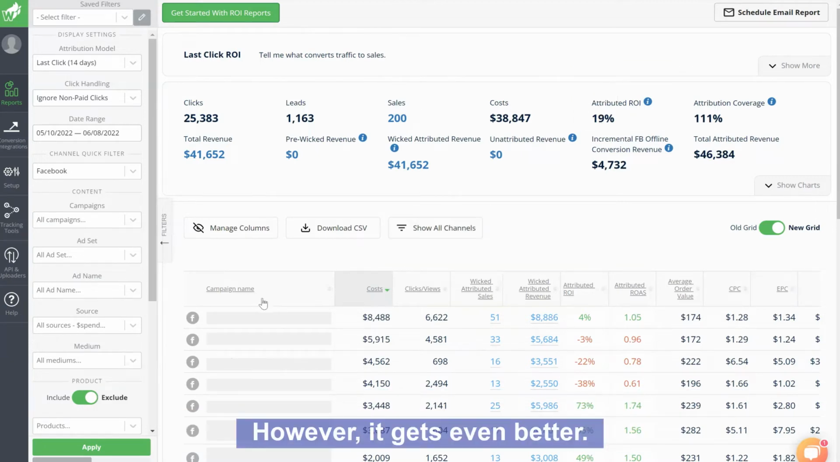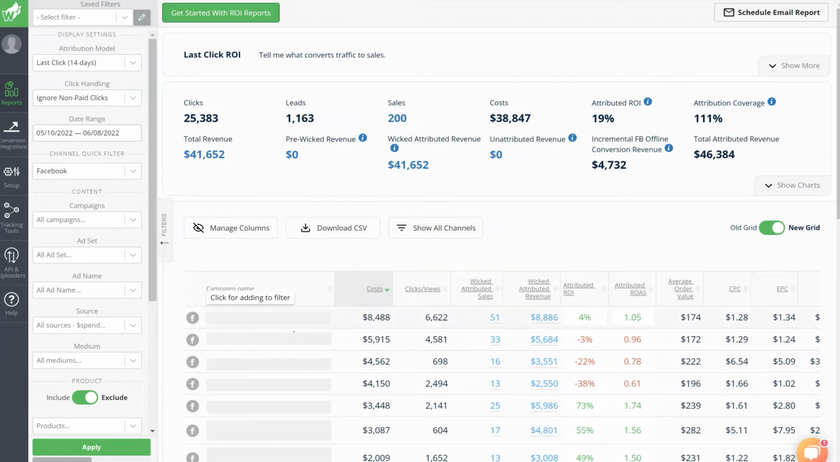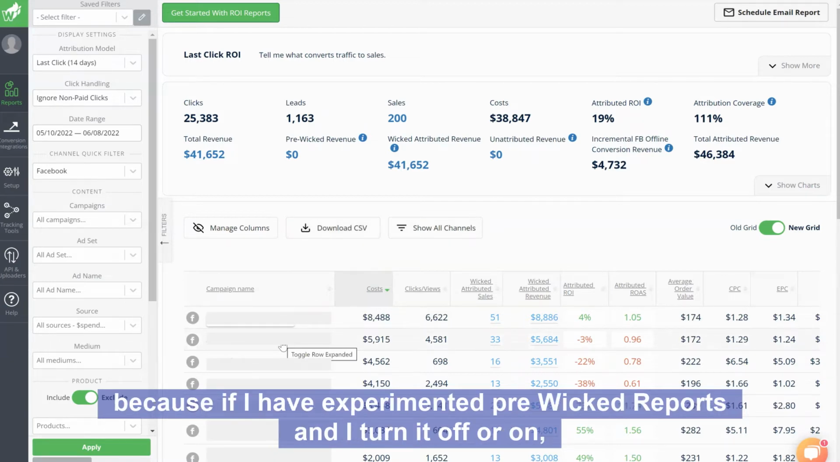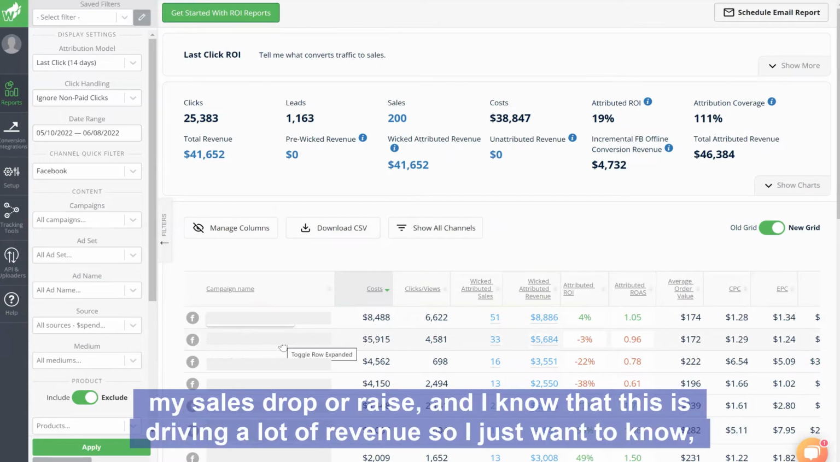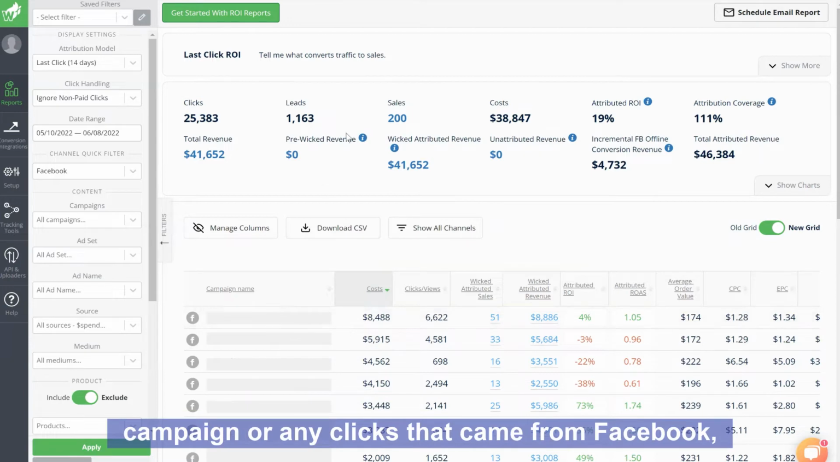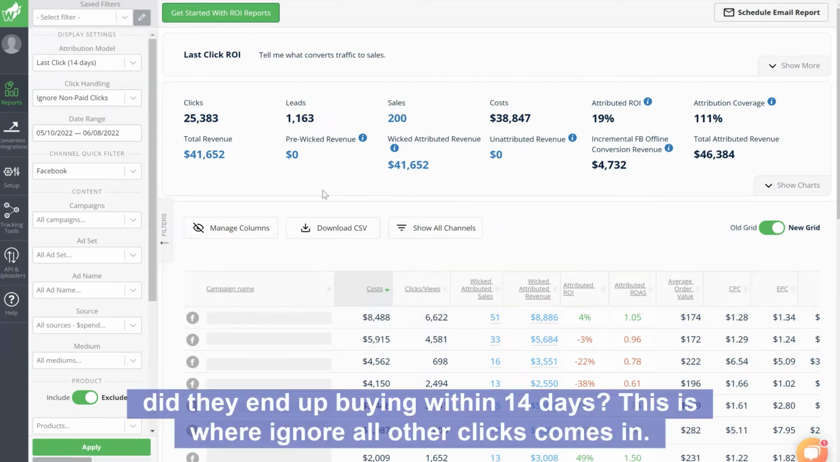However, it gets even better. Let's say, I really know that one of these campaigns definitely drives a lot of revenue, because if I have experimented pre-Wicked Reports and I turn it off or on, my sales drop or raise, and I know that this is driving a lot of revenue. So I just want to know, did anyone that clicked, any clicks that came from this campaign or any clicks that came from Facebook, did they end up buying within 14 days? This is where ignore all other clicks comes in.